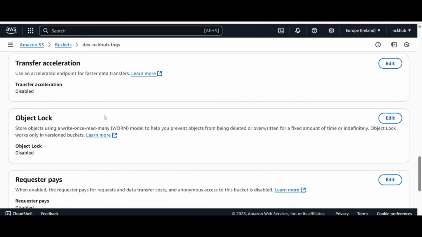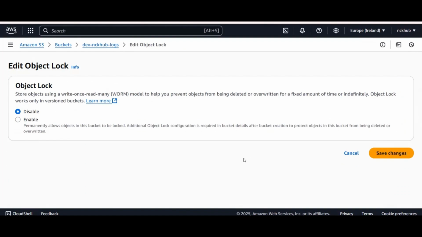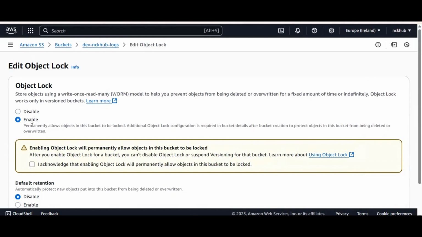If the objects need to be protected, for example, if a user unexpectedly deleted the objects, this object lock protects in such a way that those objects will be secured without any deletion. Before another user accidentally deletes them, if we enable object locking, it will allow objects to be locked.